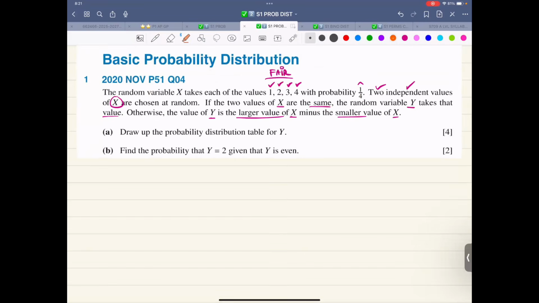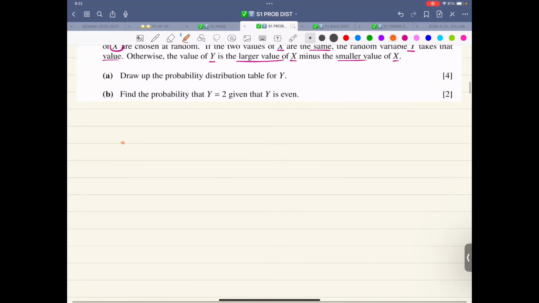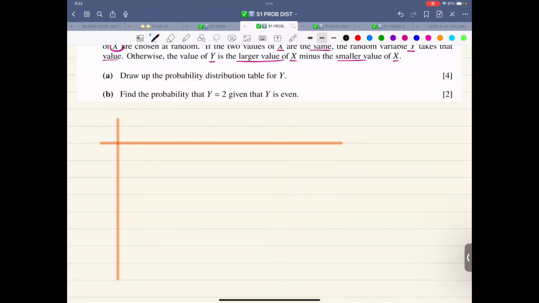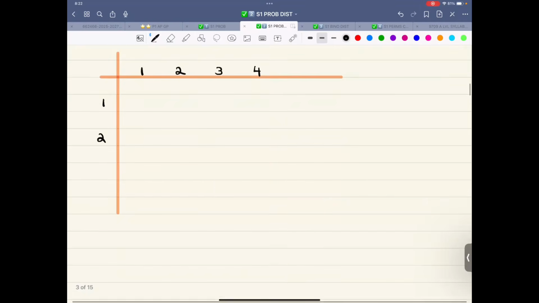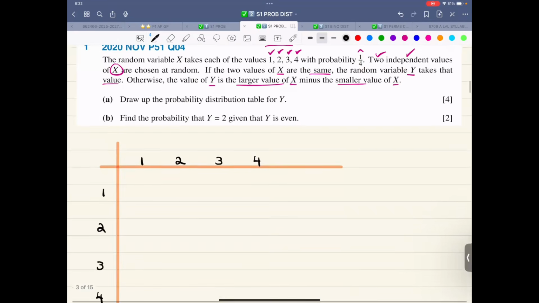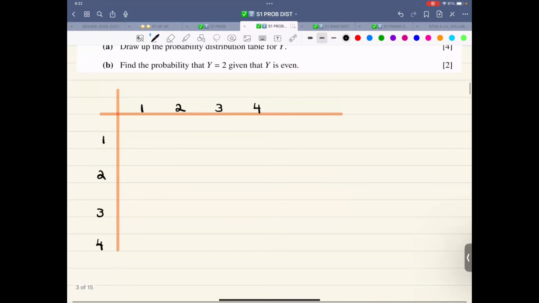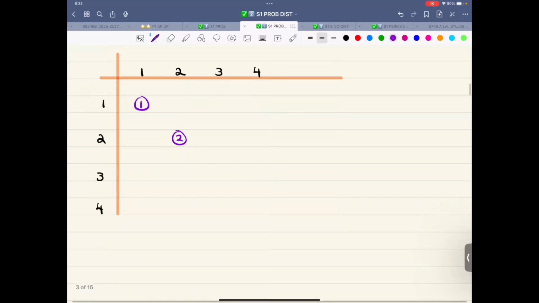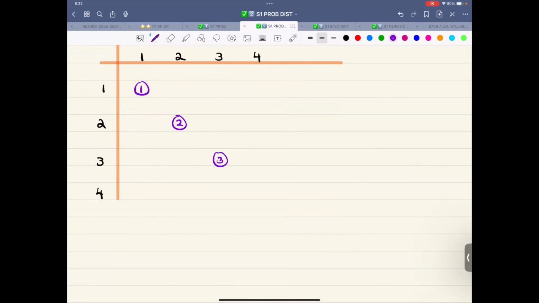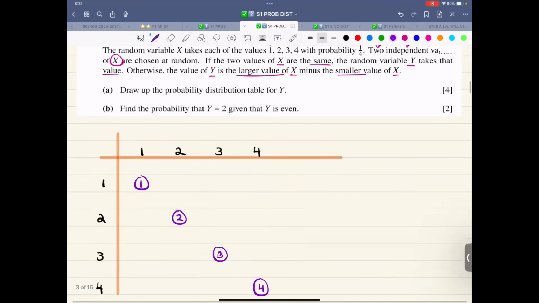So now what I'll do is draw a sample space diagram. Of course, we know that everything has to be done in a particular way. So let me write 1, 2, 3, and 4 along each side. Now, if the values are the same, y takes that value. So first of all, 1, 1 will become 1, 2, 2 will become 2, 3, 3 will become 3, and 4, 4 will become 4. That is the first thing.